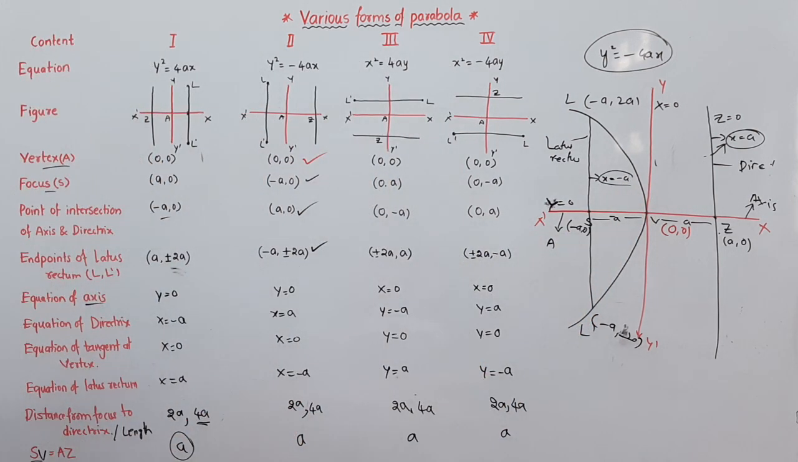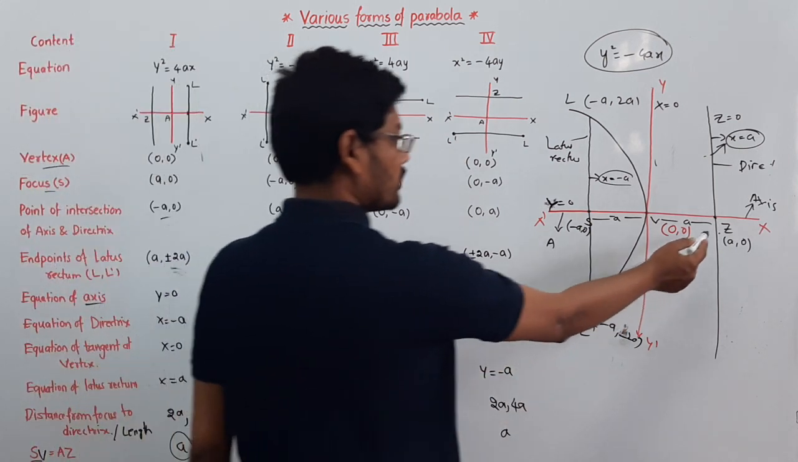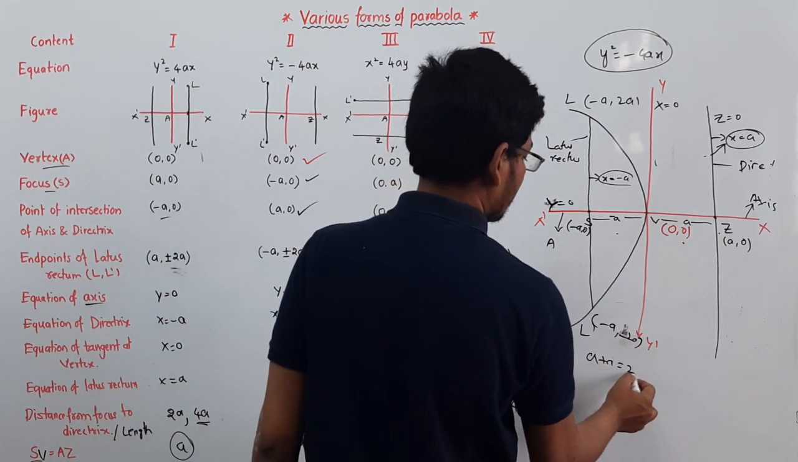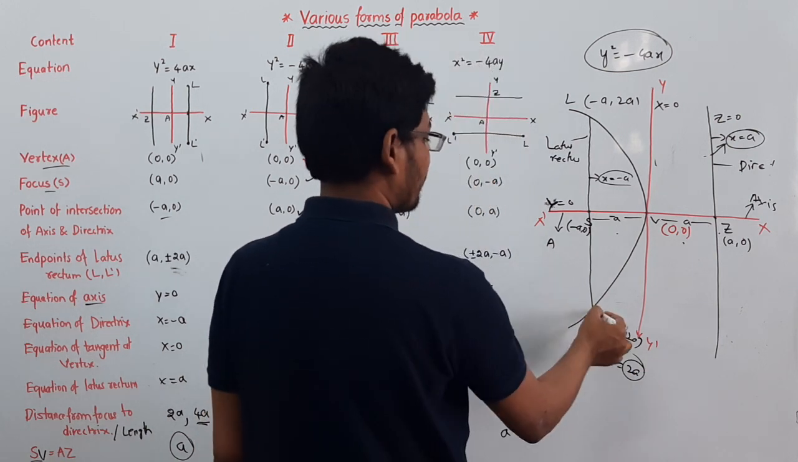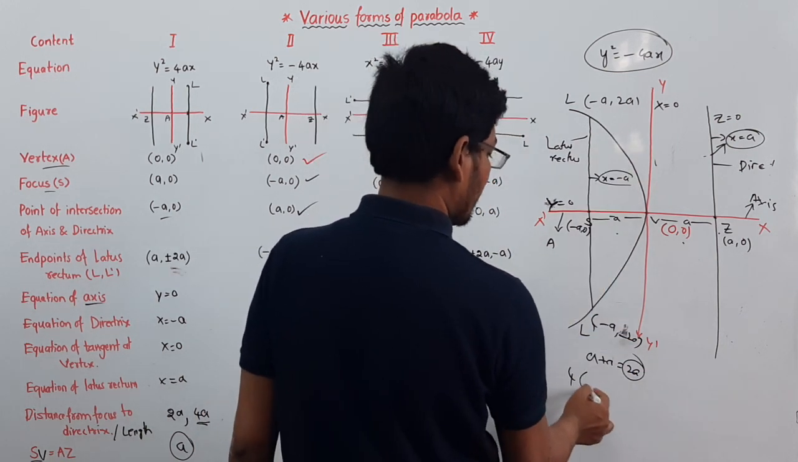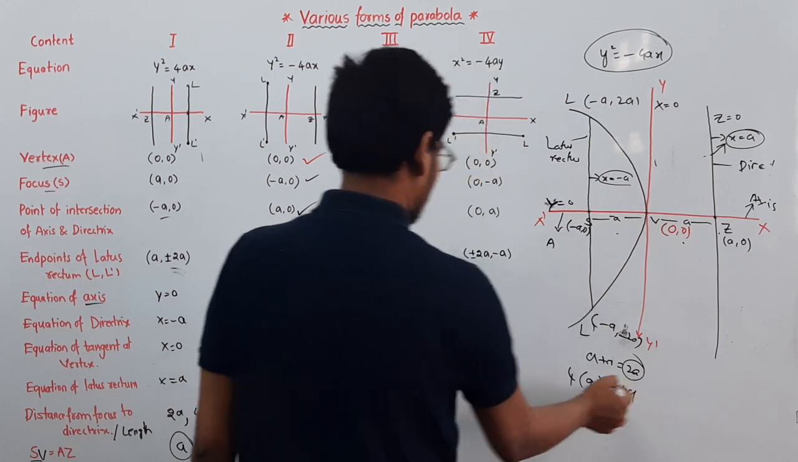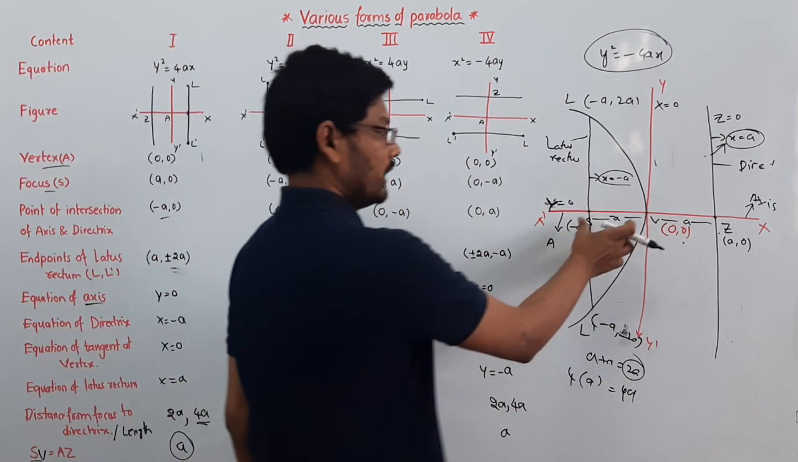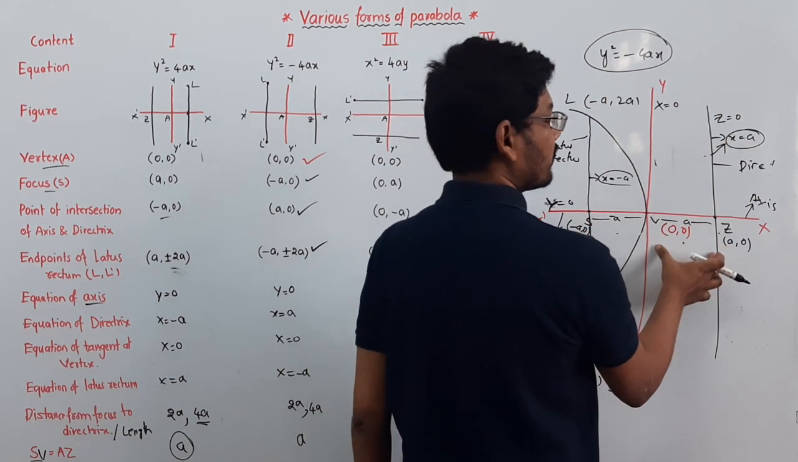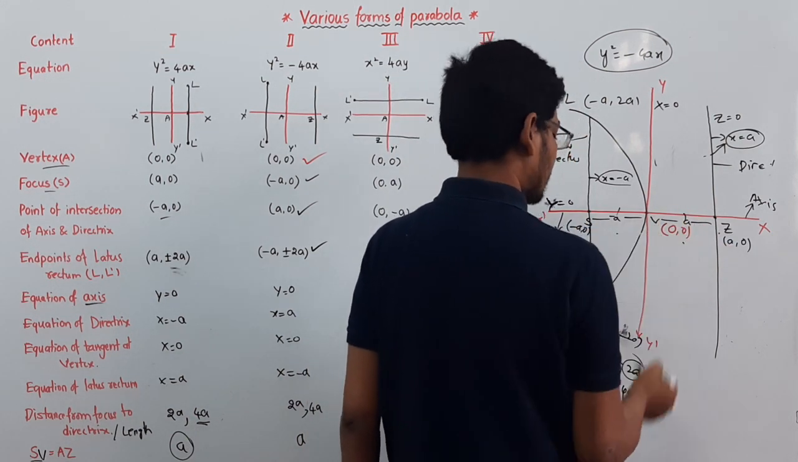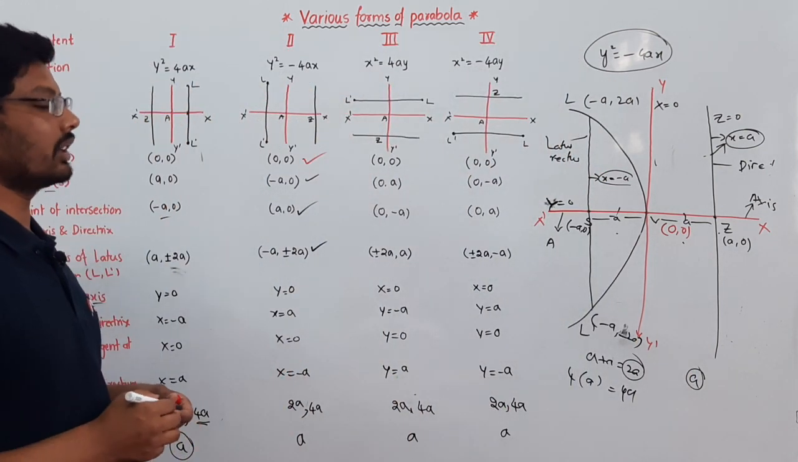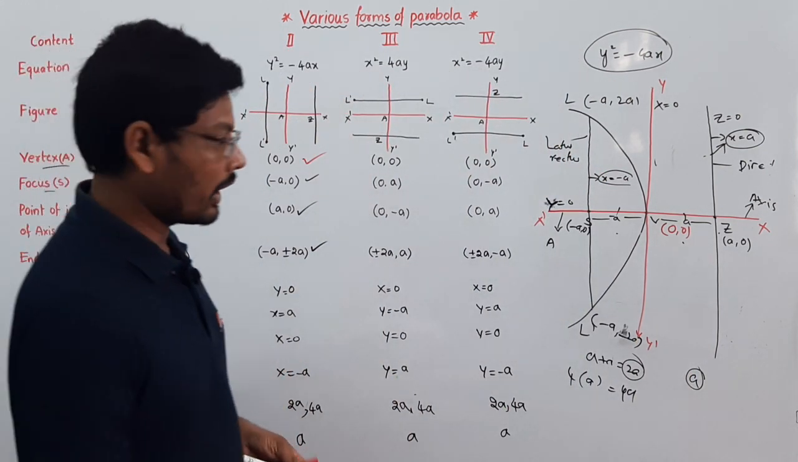The distance from the focus to directrix is a plus a, that is 2a units, and the length of latus rectum is 4 into a, that is 4a. These two points are completed, and SV is equal to VZ. Here the distance is a units, here also a units, both are equal. This is all about the second condition.